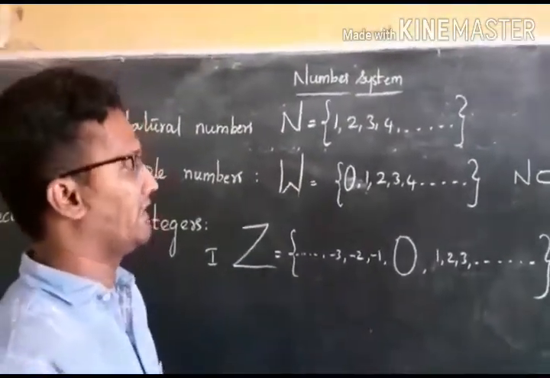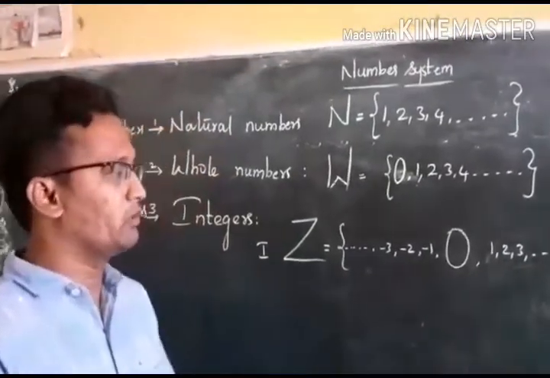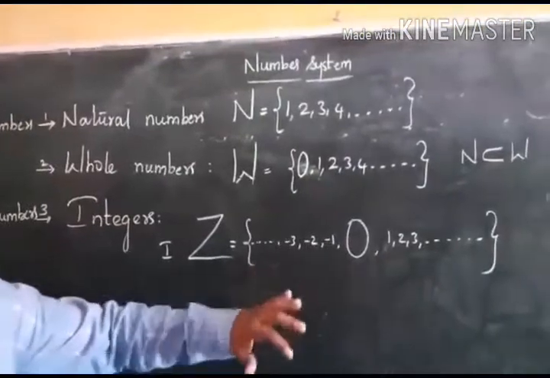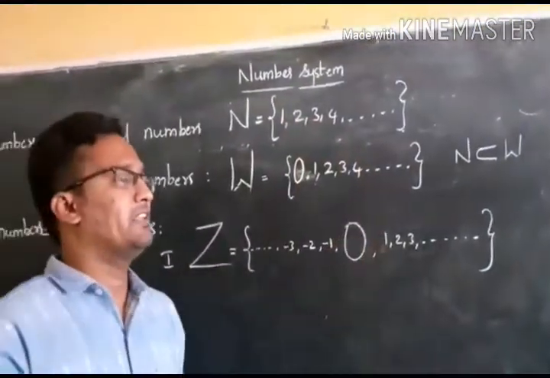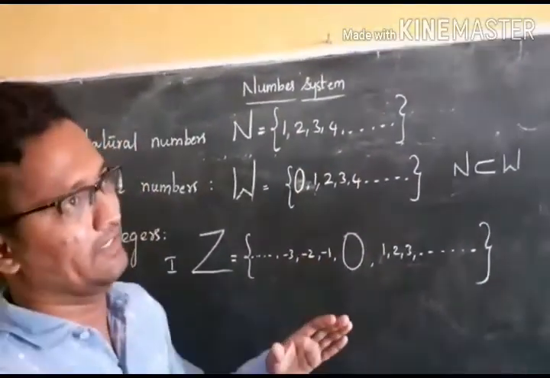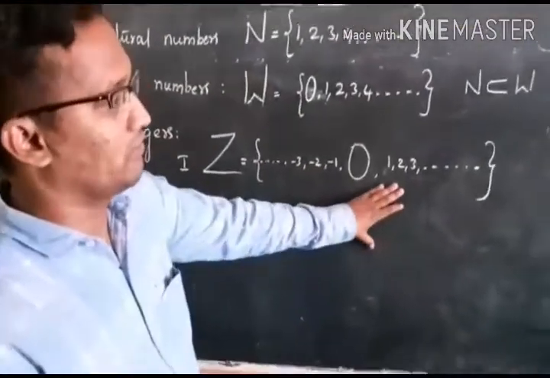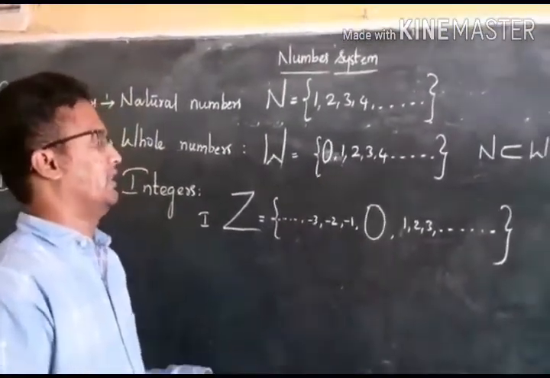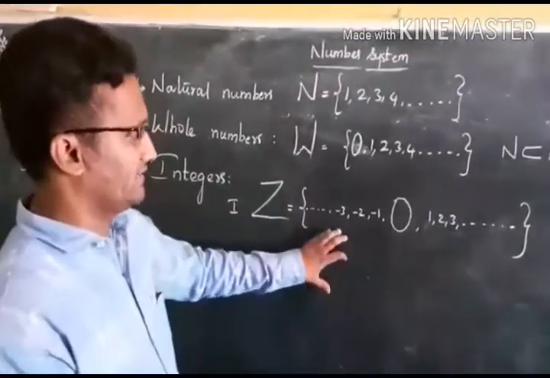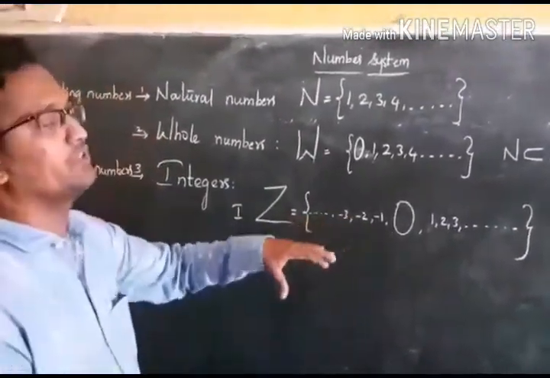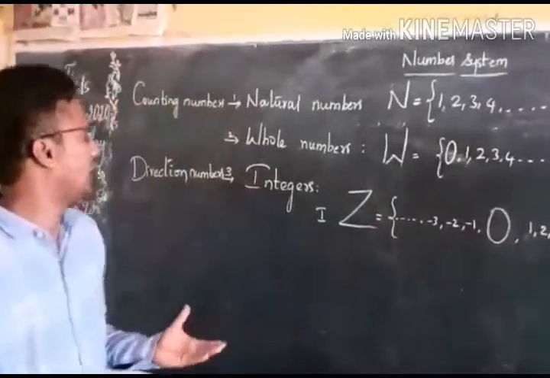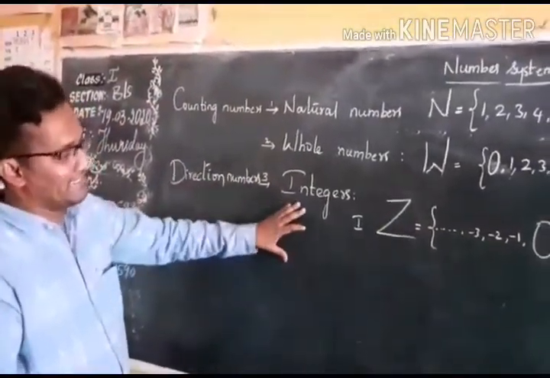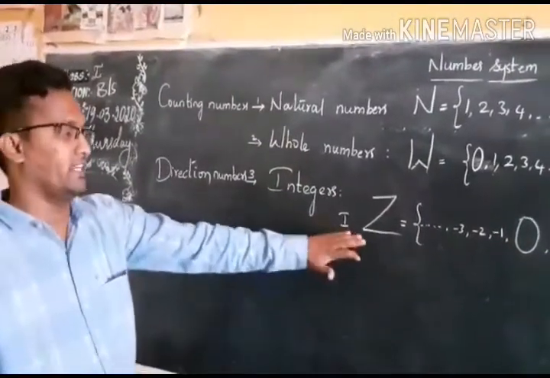You can find temperatures below 0 degrees like that. Such numbers you can use positive numbers. And above the sea level, the tree height is 90 meters. That is, the positive values will come. If you are going deeper in the sea, depth is denoted by minus numbers. Thus, these numbers show the directions. So these are called direction numbers, and these are integers, denoted by Z, or otherwise you can use I.